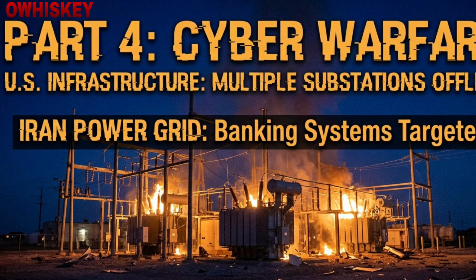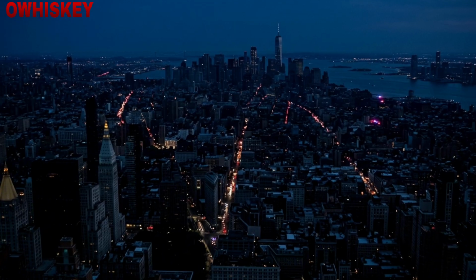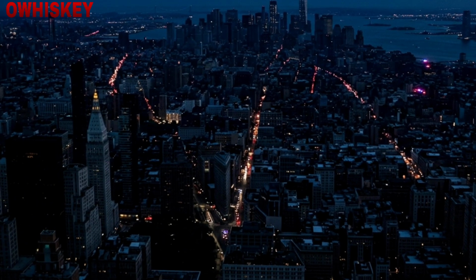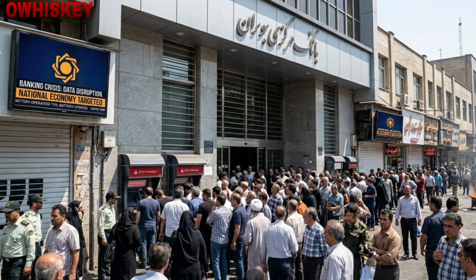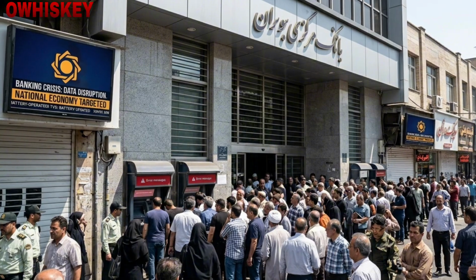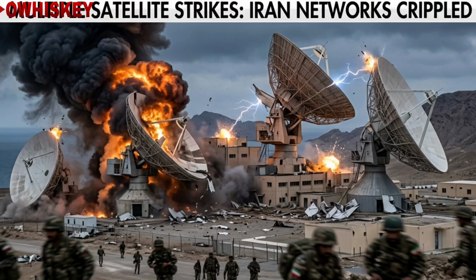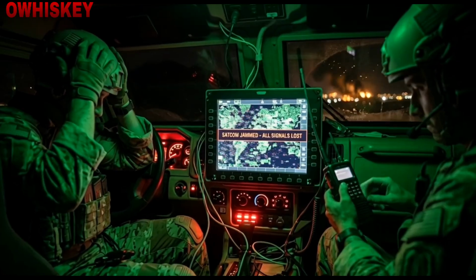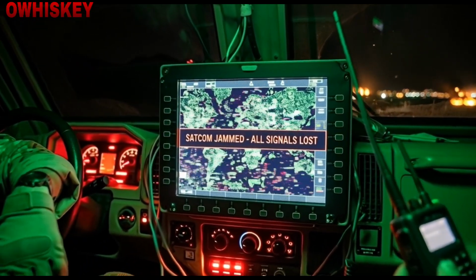Part 4. Cyber warfare. As the war raged on, both sides engaged in intense cyber warfare. Iran's hackers targeted US critical infrastructure, causing widespread power outages. The US retaliated with its own cyber attacks, disrupting Iran's banking system. The US also launched a series of satellite attacks, crippling Iran's communication networks. Iran responded by jamming US satellite signals, plunging its forces into chaos.